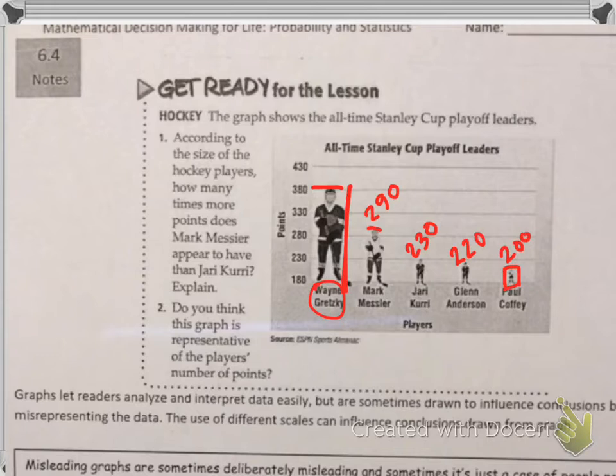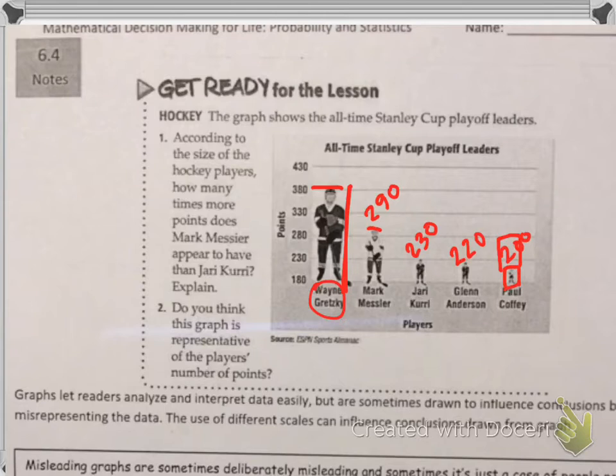So in my mind, if this is at 200, then Wayne Gretzky should only be twice as big to be close to 400. Can you see how this data is kind of skewed by the way that it looks?